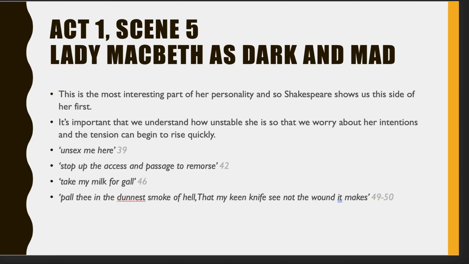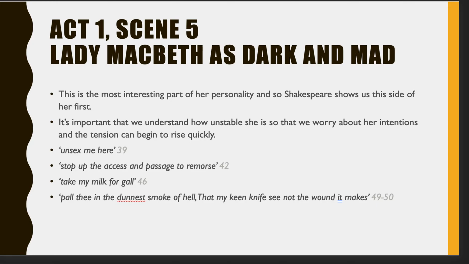There are lots of really good quotes in this part, so I've picked out a few here that illustrate how unstable she is, but there are other elements that also link quite heavily to themes like the supernatural and deception. So you want to go through that and maybe look for more quotes than this, but these ones are a good place to start when we're talking about who Lady Macbeth is and how she shows us this darkness of inner soul.